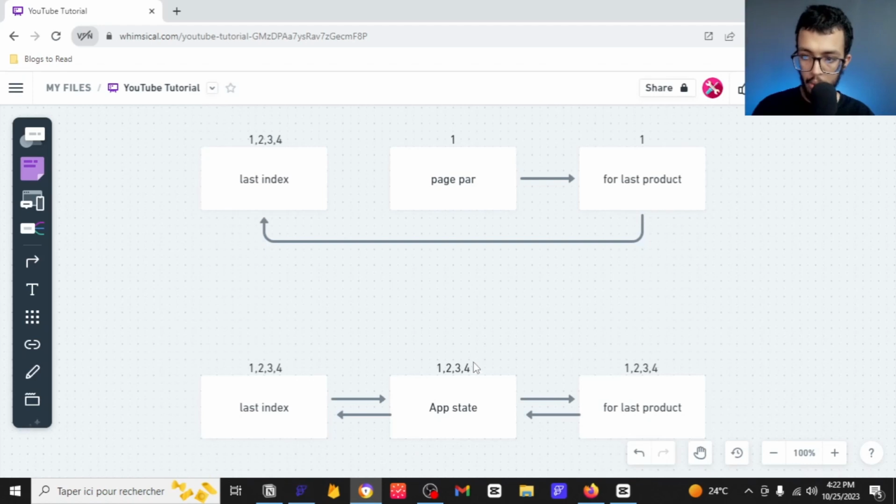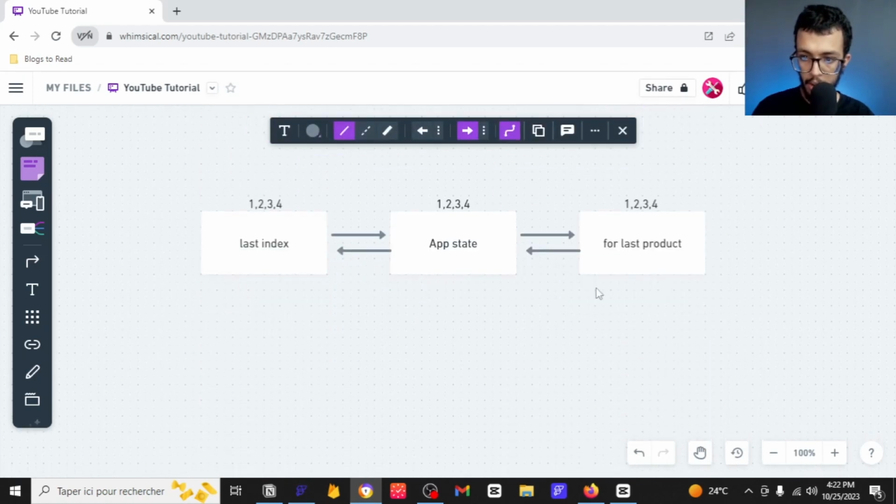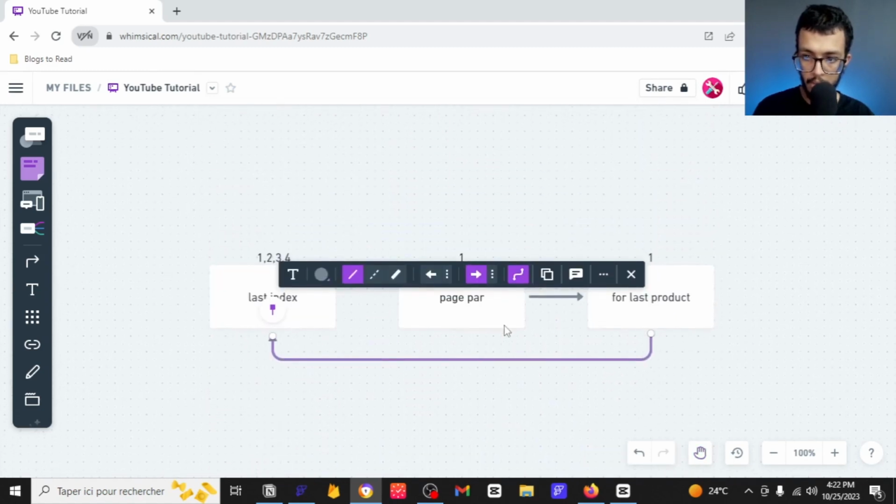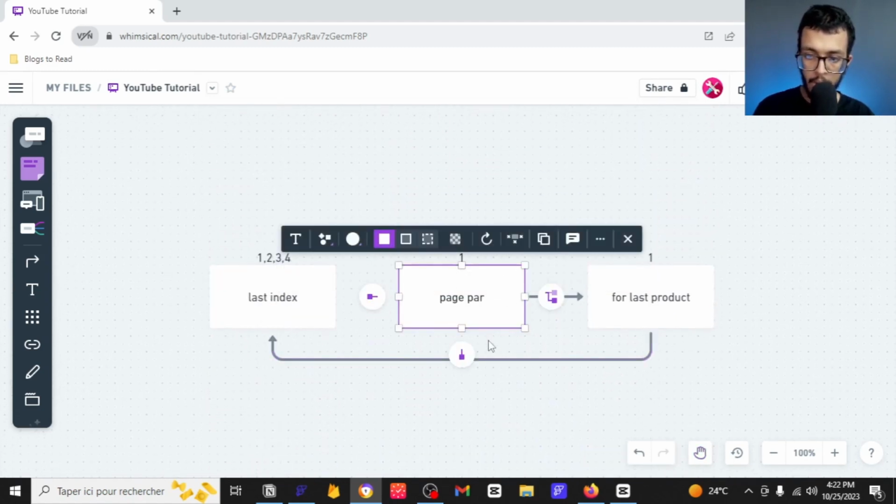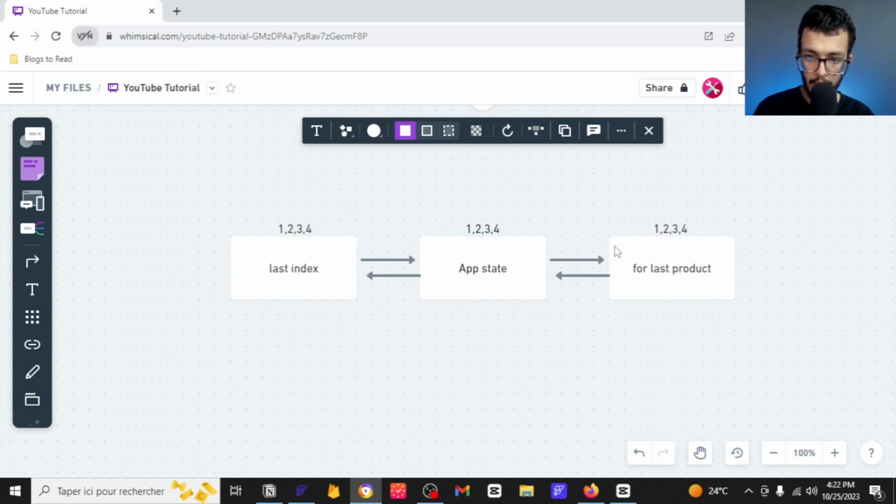So here what happened is that after we have added another product, we have incremented this guy, but we haven't touched this. And if we haven't touched this, we are going to still have the same problem as this one. So it will be the same, because once you have added another product, you will have to update the app state and also the last index, right?